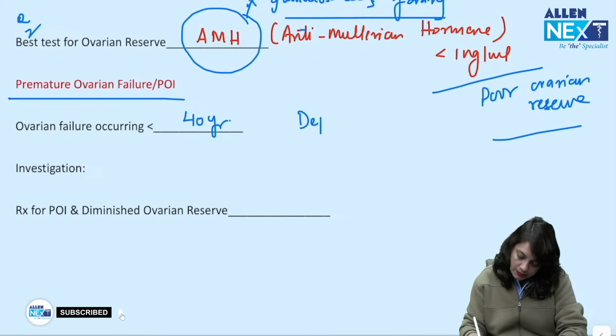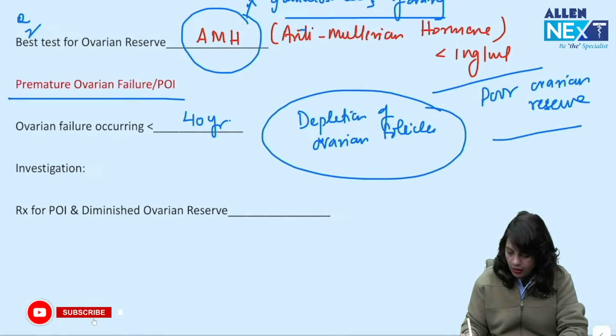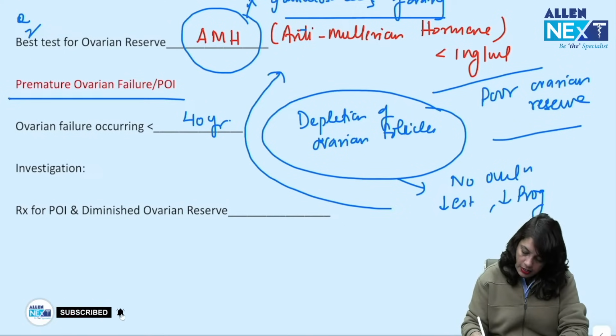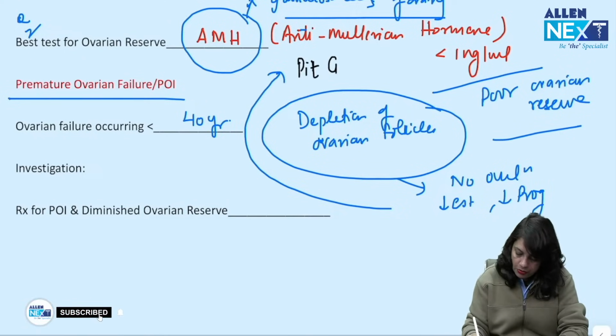There is depletion of ovarian follicles. So, there is no ovulation, estrogen, progesterone are down. So, there is no negative feedback inhibition at the level of pituitary gland.